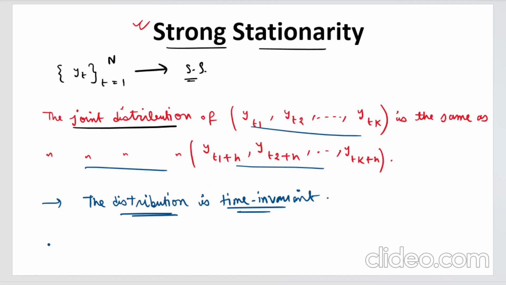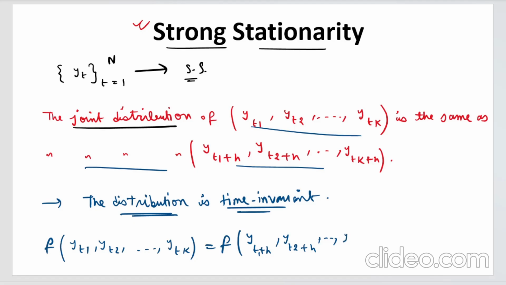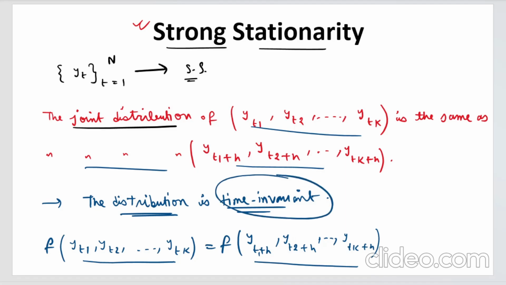So basically what you are saying here is that this (yt1, yt2, ..., ytk) is exactly equal to the joint distribution of (yt1 plus h, yt2 plus h, and so on, ytk plus h), right? The joint distribution is the same for these time points and for the lagged time points. So this is basically time invariant. If you shift the time origin, the distribution is still the same.